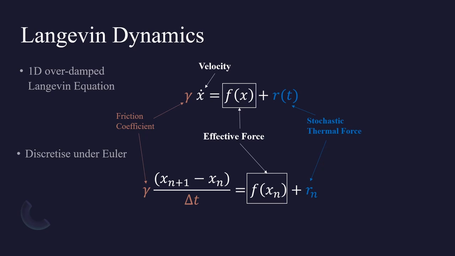So, after discretization, this R_n random force acts as a Gaussian white noise on the velocity with a variance that derives from several physical parameters such as temperature and the interval of our measurement, as well as this gamma parameter. These physical parameters are not very important for our purposes, and we will treat them as essentially known constants that we've predetermined. The next question is naturally, of course, what do the solutions to this equation look like?